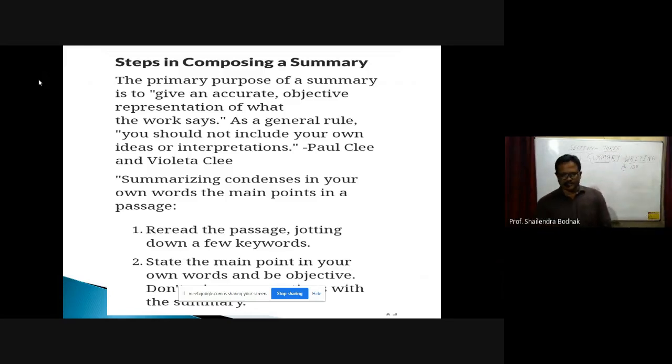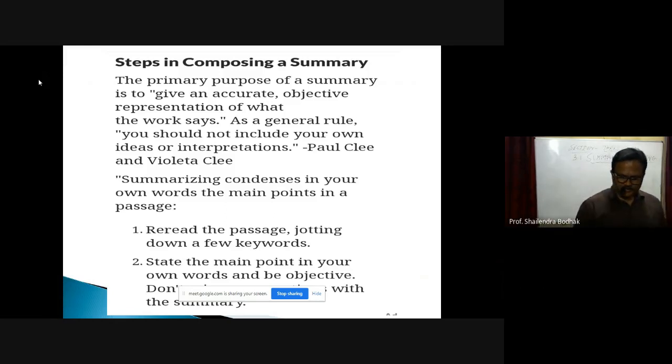Summarizing condenses in your own words the main points in a passage. So it is a condensed form, a short form. But at the same time, the sentences which you have selected from the passage should be written in your own words. Okay. Then next, reread the passage.